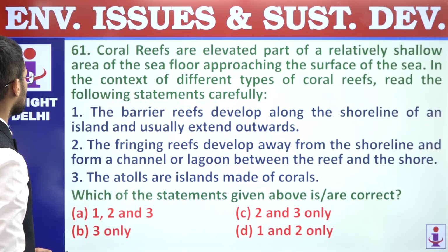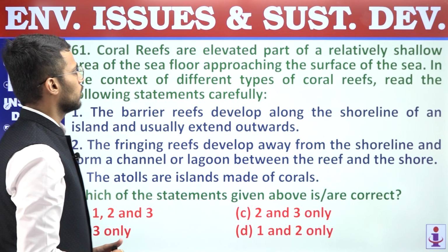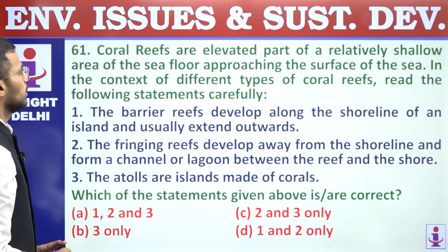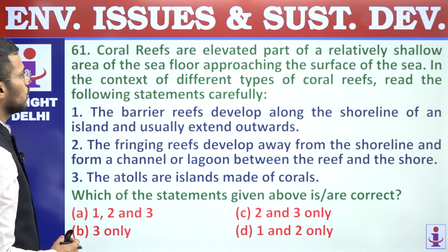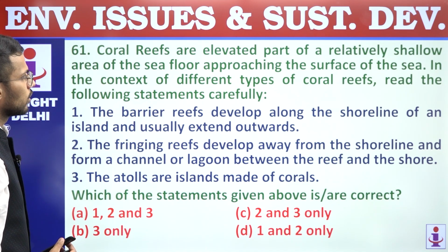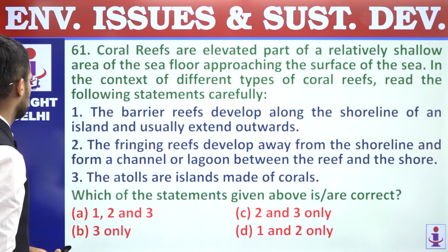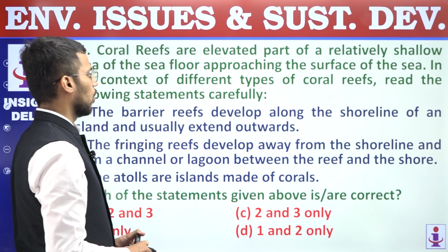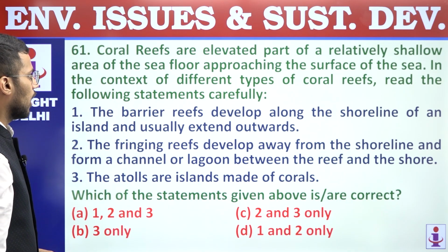Next, 61. Coral reefs are elevated part of a relatively shallow area of the sea floor approaching the surface of the sea. In the context of different types of coral reefs, read the following statements carefully. First, the barrier reef develop along the shoreline of an island and usually extend outwards.